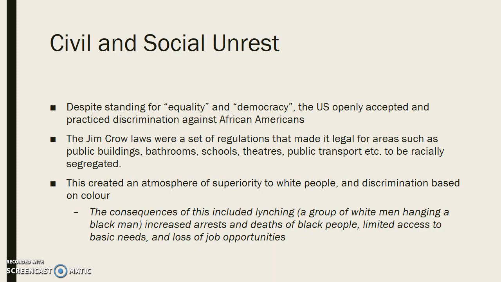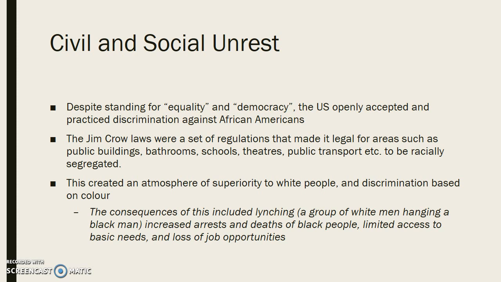And lastly, I want to talk a little bit about civil and social unrest. This is the major part of conflict that we see in our texts. It's this idea that even though the US was standing for this idea of equality and democracy and people's rights, meaning why they were so against communism, they openly accepted and practiced discrimination, particularly against African Americans, but you do see it against Native Americans as well.